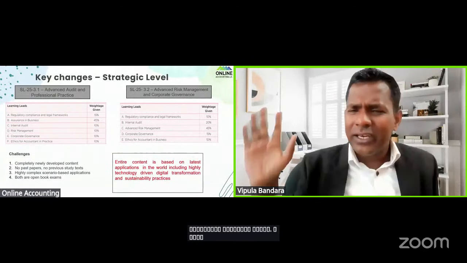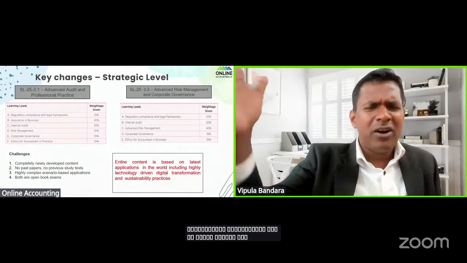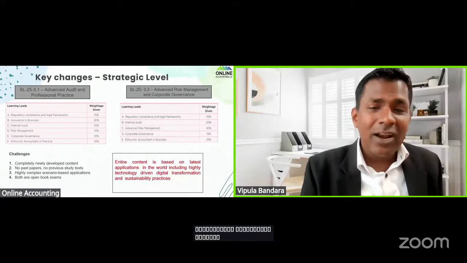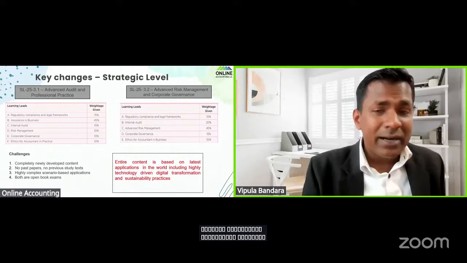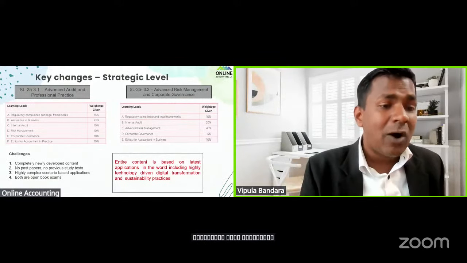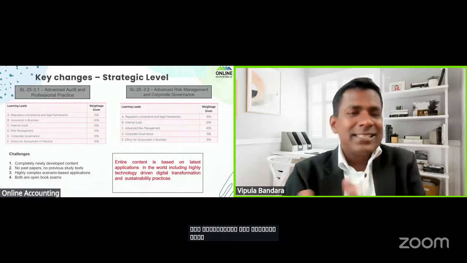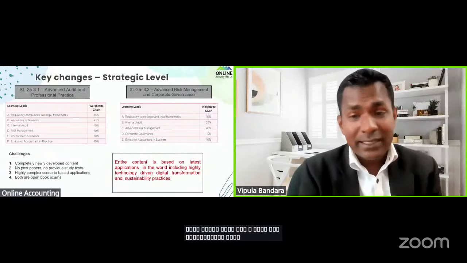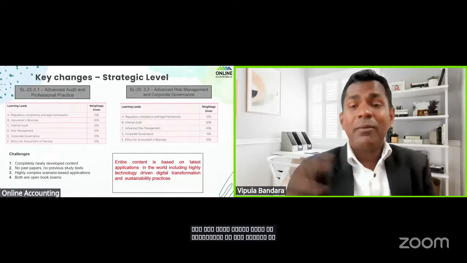It's purely auditing. You can see regulatory compliance and the legal framework, all these anti-money laundering regulations, assurance in business, pure auditing, internal audit connected to the auditing, risk management 10% minor area, corporate governance 10%, and ethics of accounting in practice, all connected to the external auditors, right? And this subject is mandatory if you want to get a practicing certificate. But it is not only for the students who are going to get the practicing certificate, anybody can do.